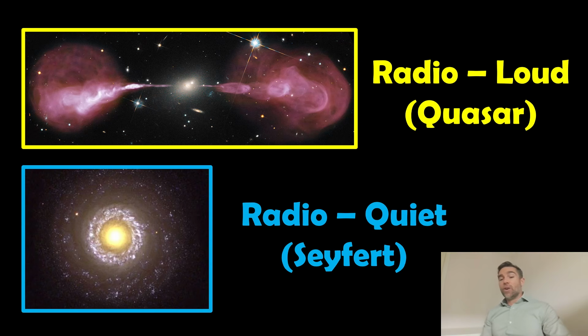And then we have our radio quiet. And one example of a radio quiet is your Seyfert galaxy. And they're the ones we're going to have a look at in this particular video, but there are other types of radio quiet, and I might actually do some videos of those as well.